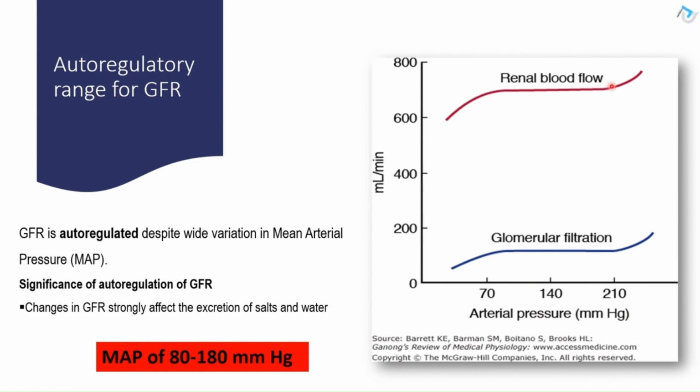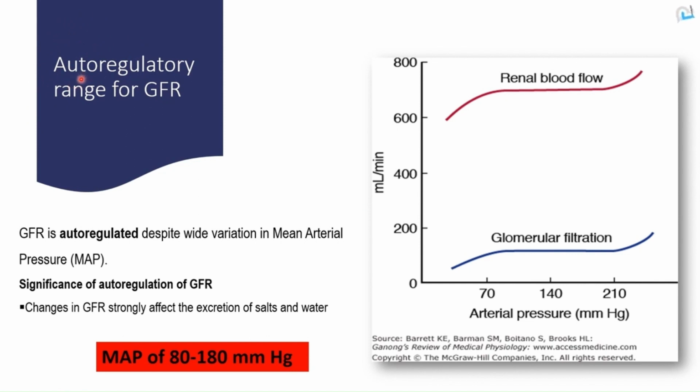That constant renal blood flow and GFR, despite the variation in mean arterial pressure, is what we call regulation. It's autoregulation. Auto means self, because the mechanisms for regulation happen locally in the kidney.